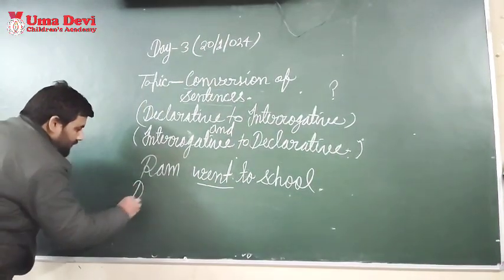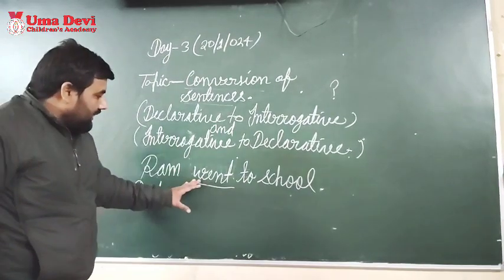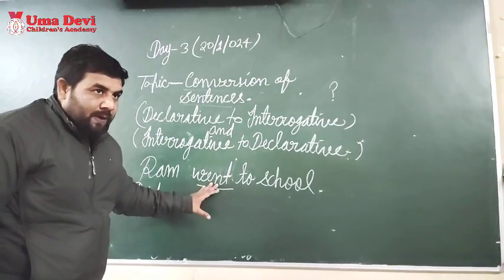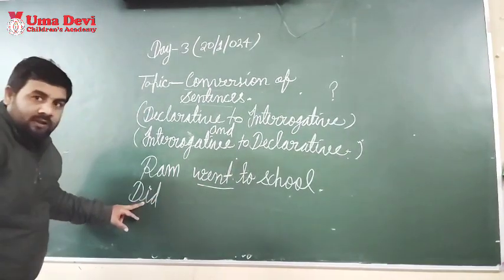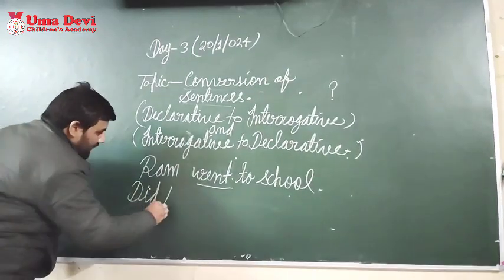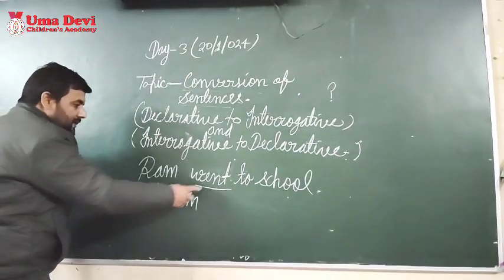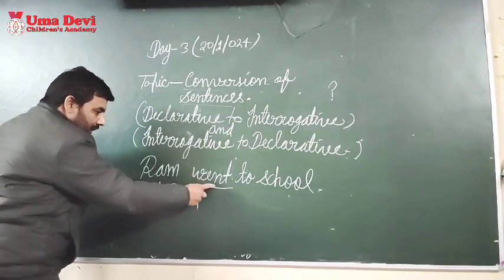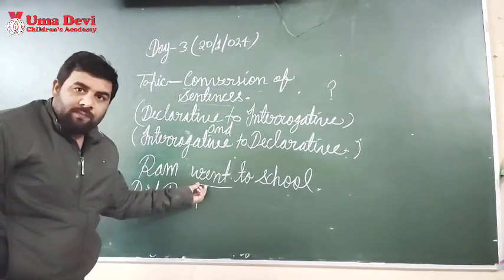And how will you change it into interrogative? When changing a declarative sentence in past indefinite tense, you will use did as the helping verb. After using did, according to the rule, you have to use the subject, and after the subject the main verb, and when you use did, you have to use the first form of the verb.